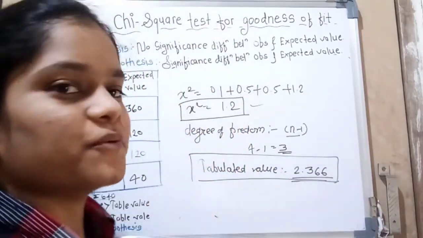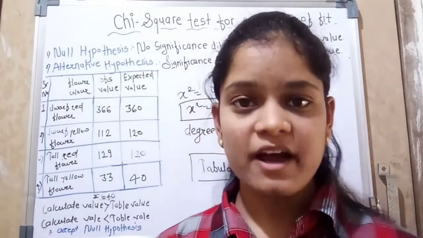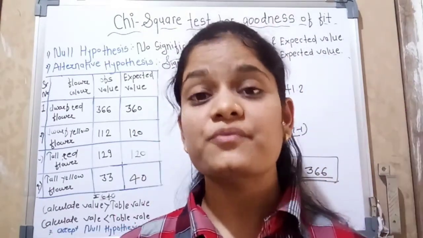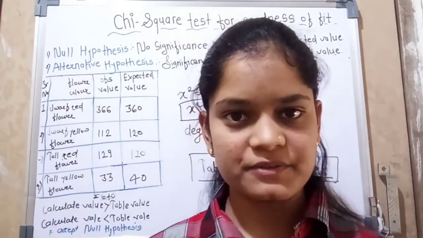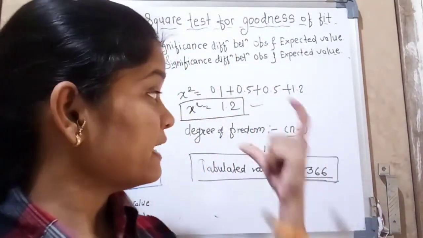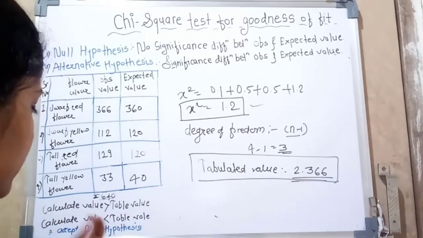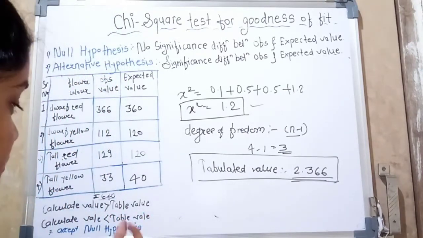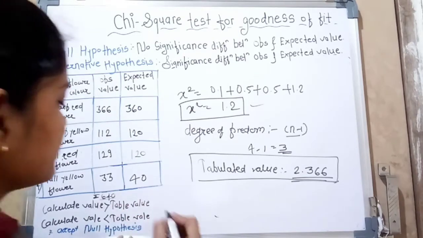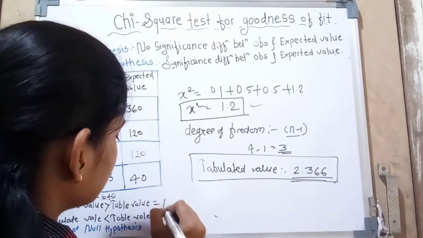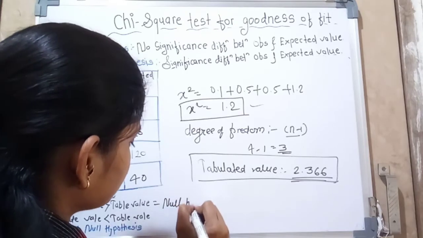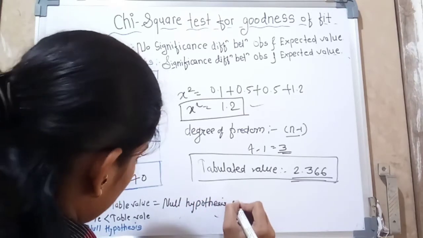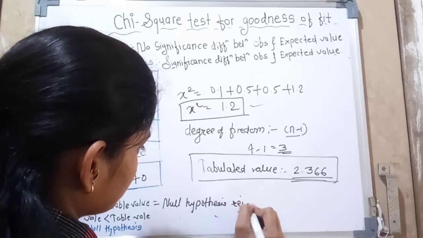Okay, so now we want to find out whether there is some significant difference between the observed values and expected values. So how do we find out? If the calculated value is greater than the tabulated value or table value, at that time the null hypothesis is rejected.